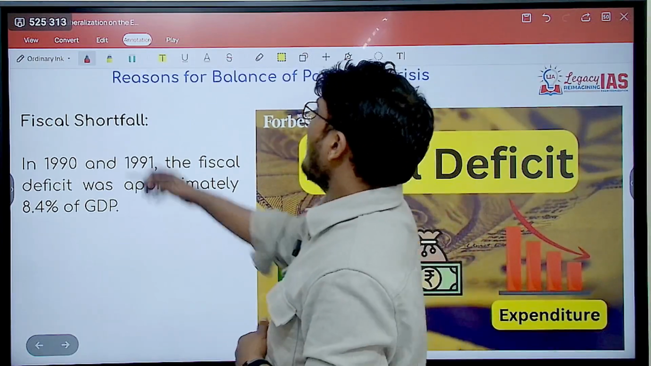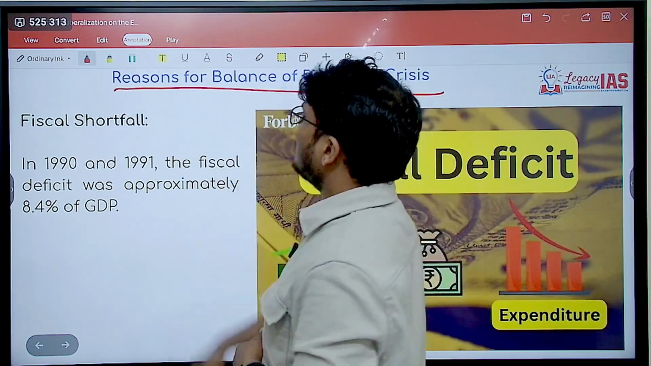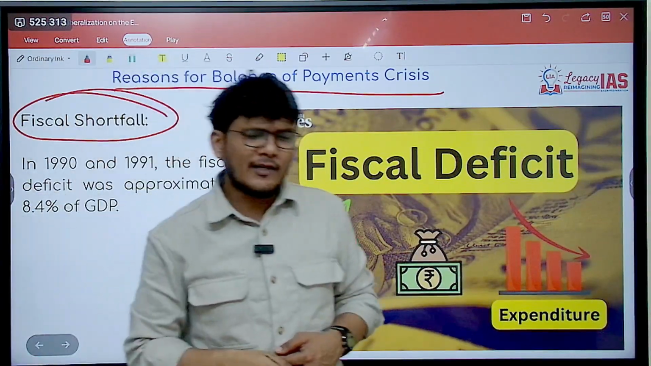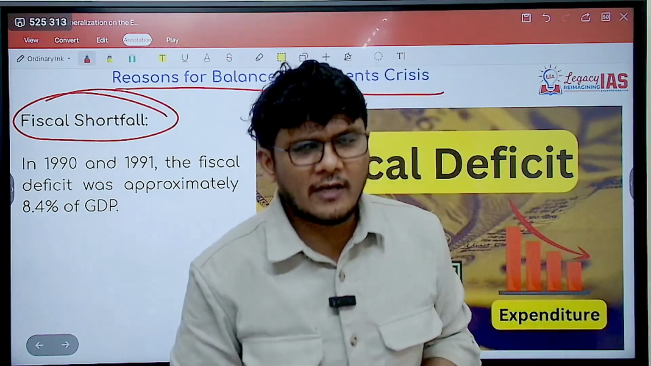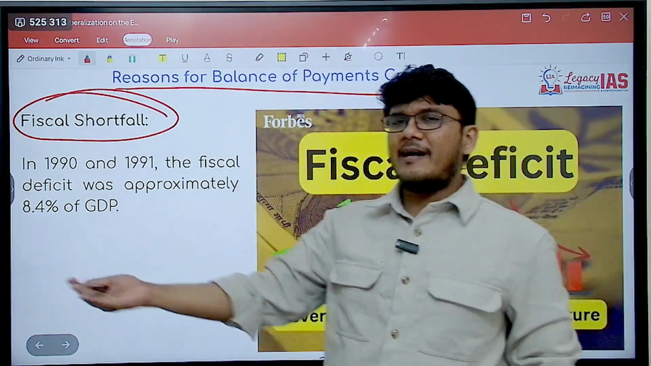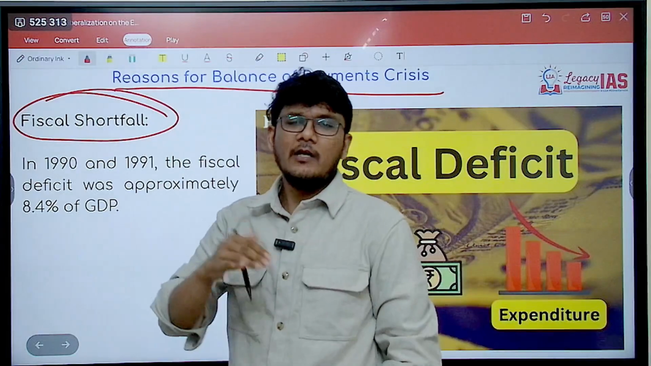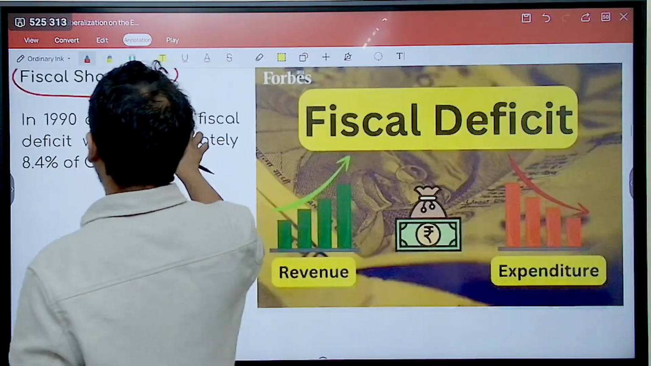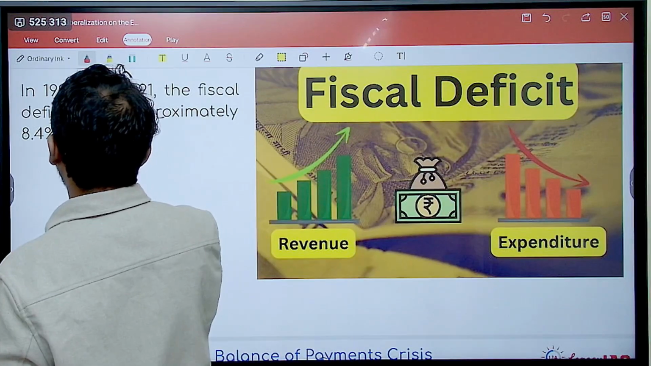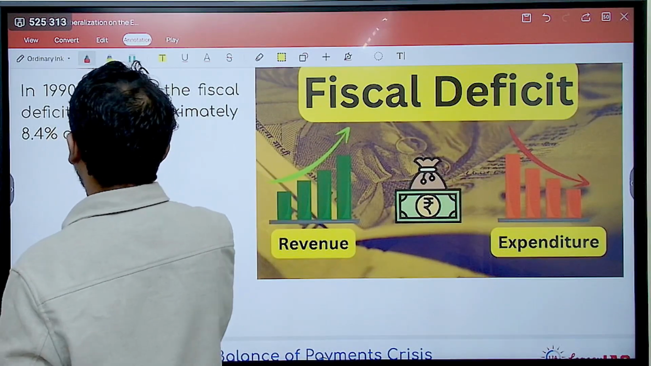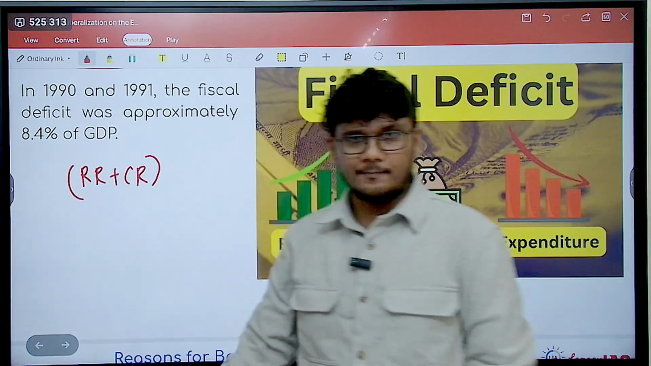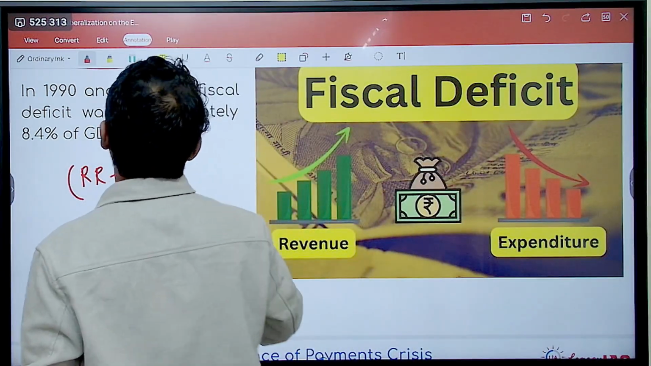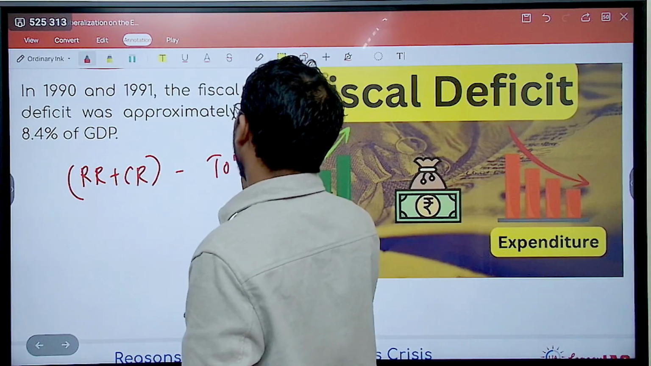Now the question is, what were the reasons for this balance of payment crisis? Number one was the fiscal shortfall. What is fiscal shortfall? Generally, you have to understand that the government has receipts, it receives some money and it spends some money. The government's receipt is basically the revenue receipt plus the capital receipt. This is the total receipt of the government, right? So this minus the total expenditure is what you have to take into account.